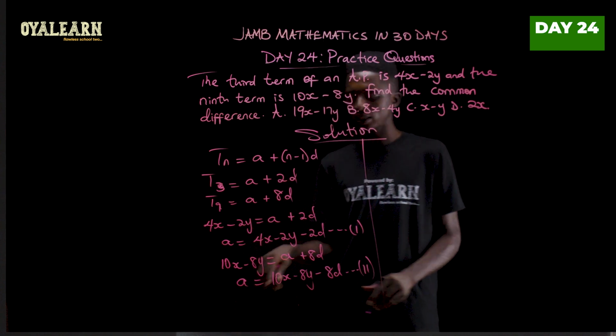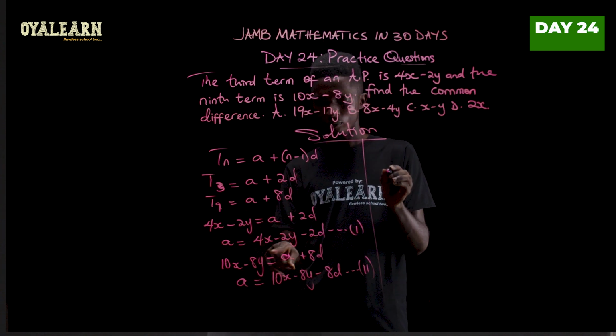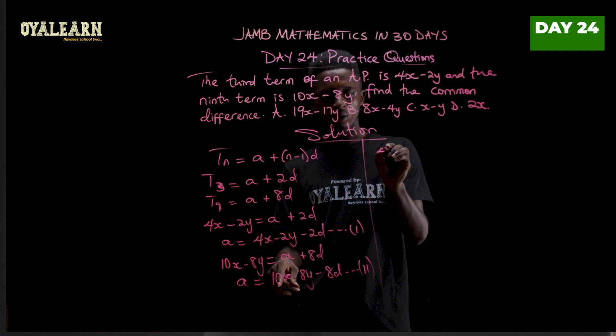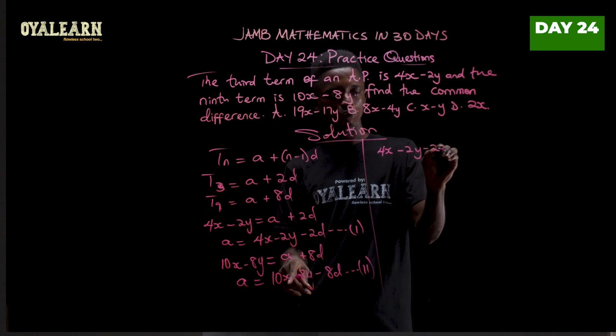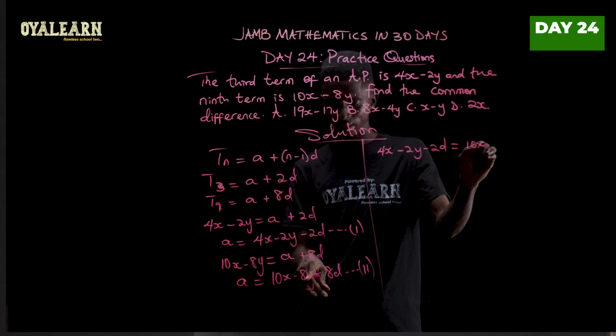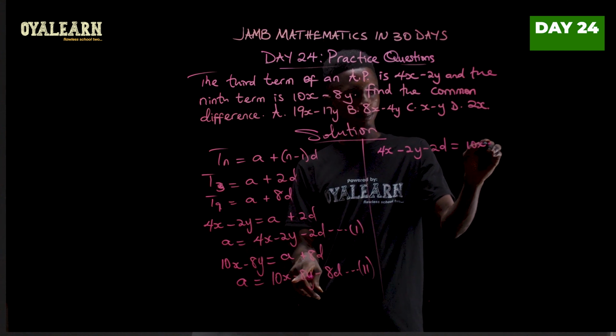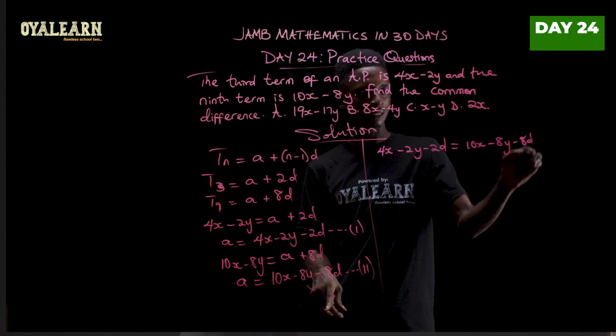So when we equate equation 1 and 2, we're going to be having 4x minus 2y minus 2d equals 10x minus 8y minus 8d.